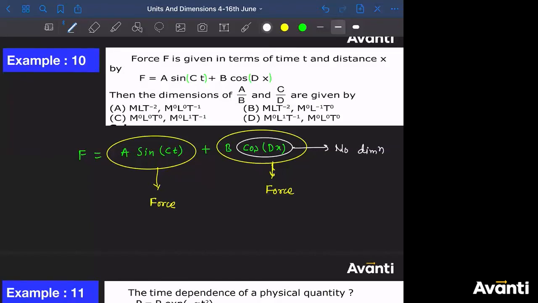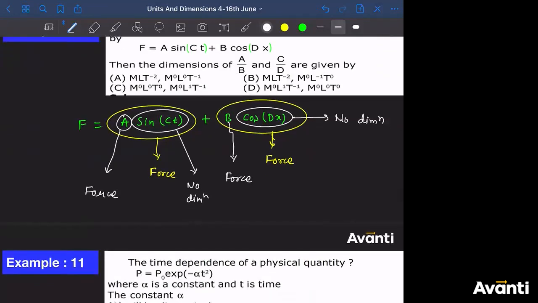So can I say that B must be the force only? Got it? Similarly, what about this sin CT? No dimension. So what about A? So A must be force only. All right guys, so these are the conclusions that you can make easily out of this, right?